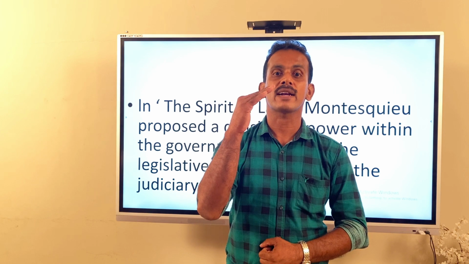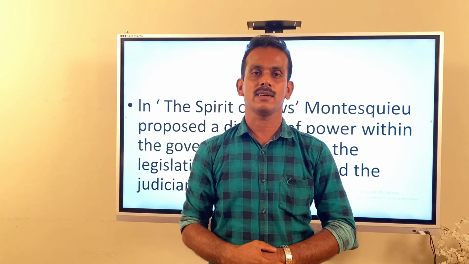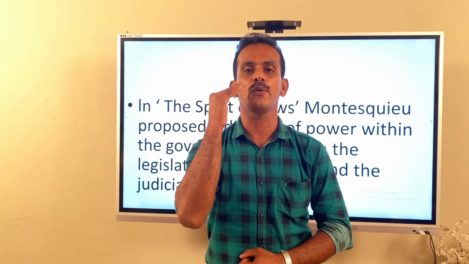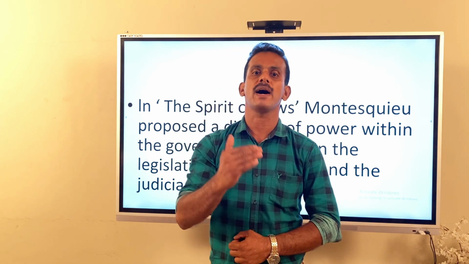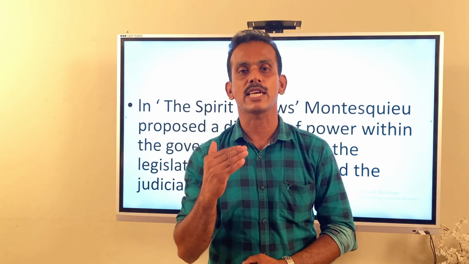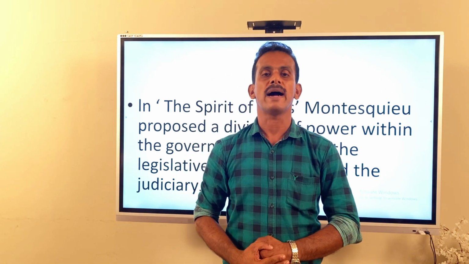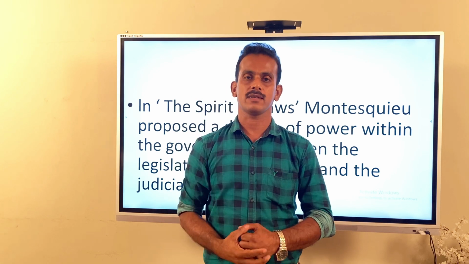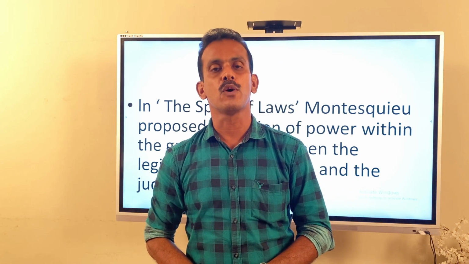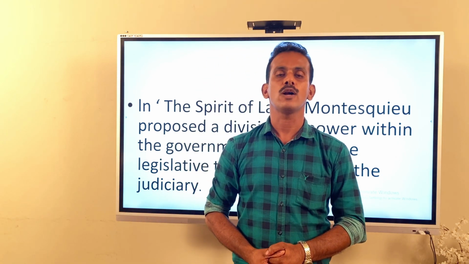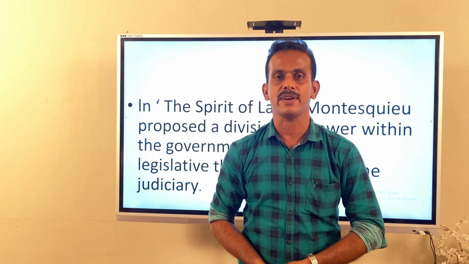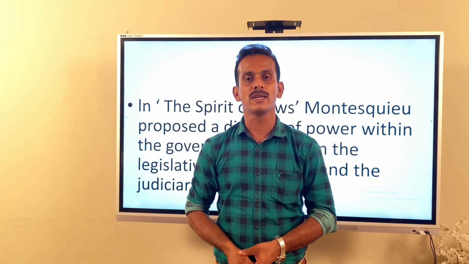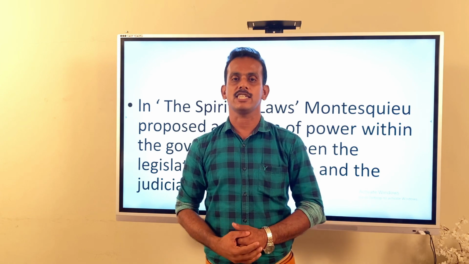Dear students, earlier the power rested with one hand, that was the monarch Louis XVI. Now his power was checked by the legislature, executive, and judiciary, but the king had the veto power. In 1791, France became a constitutional monarchy. All the privileges by birth were taken away. Church and nobles' lands were confiscated.